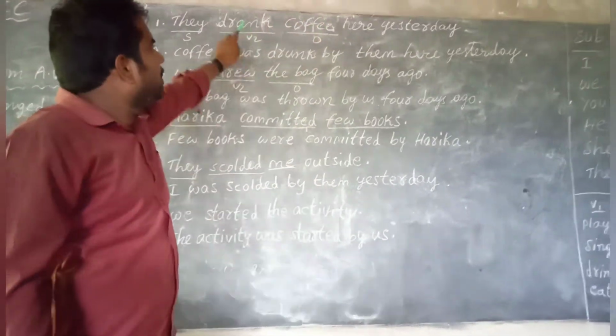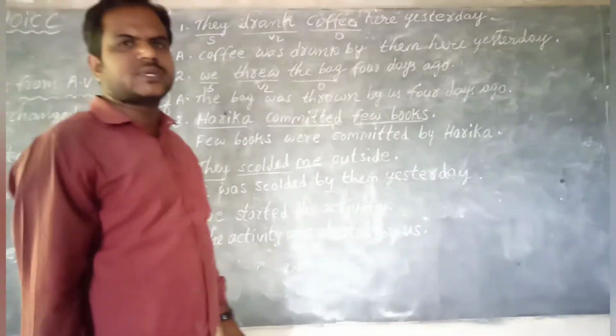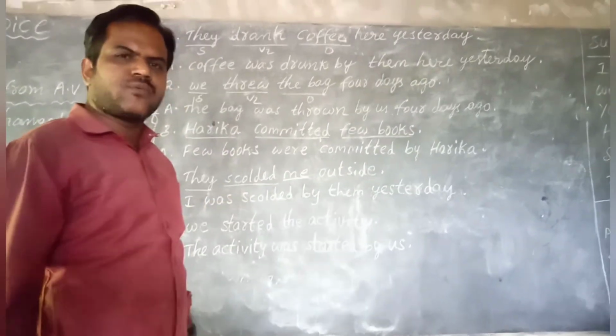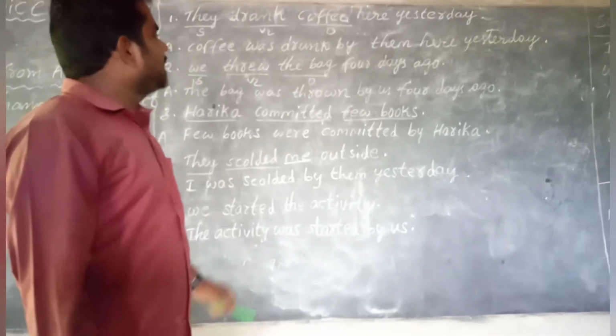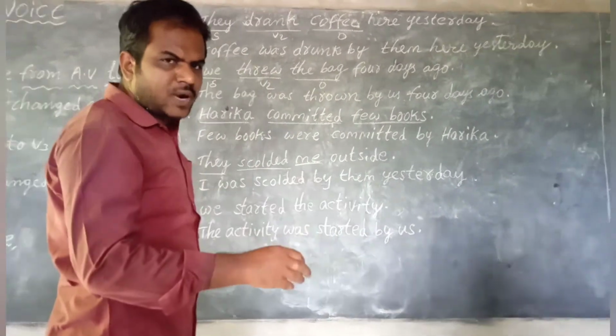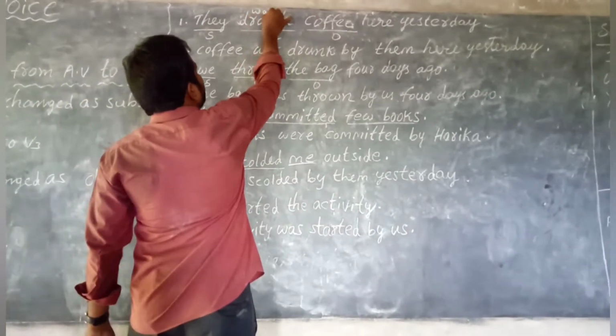But here the verb is V2, past tense. Every past verb carries 2 B forms, not helping verbs. Those are was and were. So in every past tense verb, was or were lies in it, children.